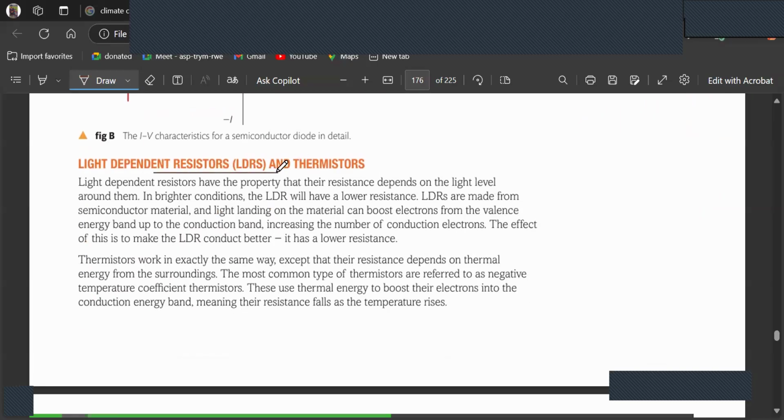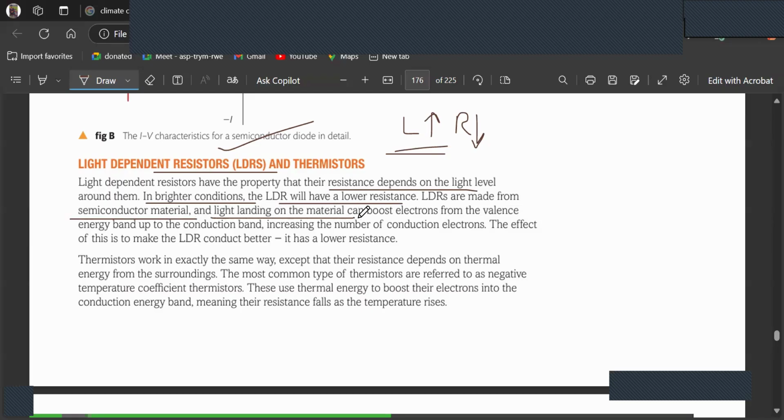LDRs, light dependent resistors, we know that when light increases on them, resistance is going to decrease. Light dependent resistors have a property that their resistance depends on the light level around them. In brighter conditions, LDR will have a lower resistance. And LDRs are made from semiconductor material as well.